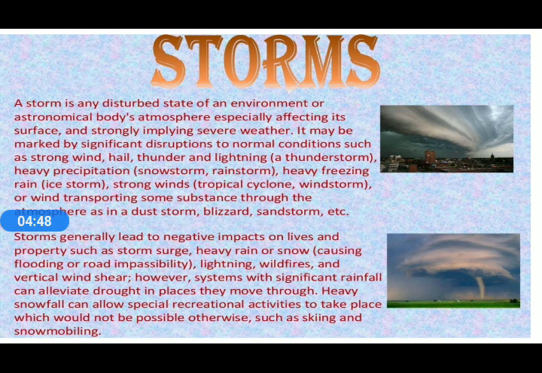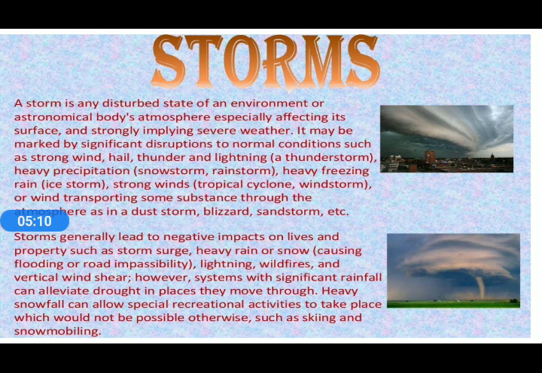Astronomical bodies here we can refer to as the surface of the earth. It doesn't mean that a storm can only occur on the surface of the earth. There are also other planets in the solar system, and there also these types of storms occur. That's why the word astronomical bodies is used.